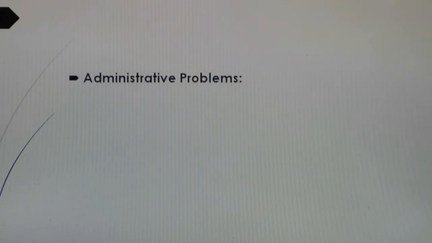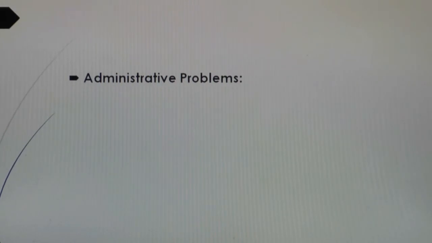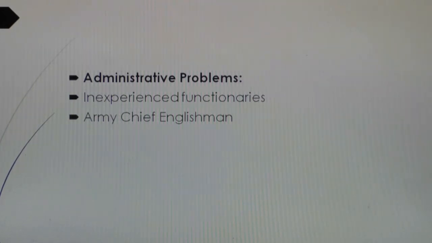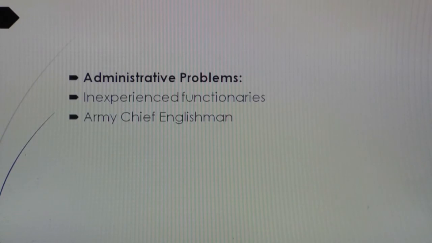These problems were related to the administration. At the time of and after the partition, Pakistan had to face a lot of problems, because when the Hindus migrated from Pakistan to India, and the Muslims migrated from India to Pakistan, a lot of differences were created. Most of the government functionaries and senior officers serving in the army were Hindus who migrated to India after the partition was announced. They had to be replaced with raw hands and inexperienced functionaries.